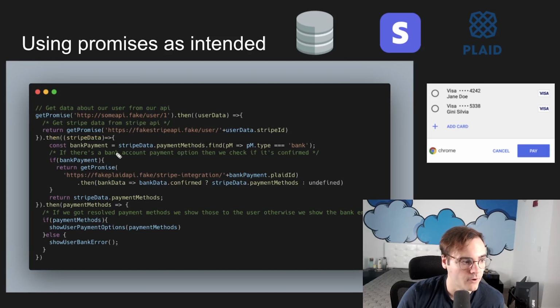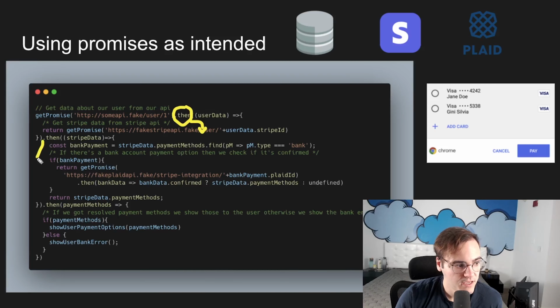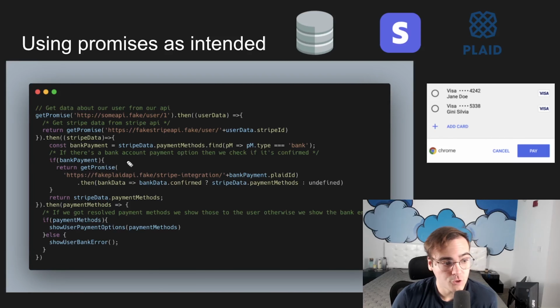Then here's the power. Since this .then returns this new promise, we can chain another .then onto the end of it. And this .then is not going to apply to this promise. Instead, it's going to apply to this one that we're returning here. You see the power of that?